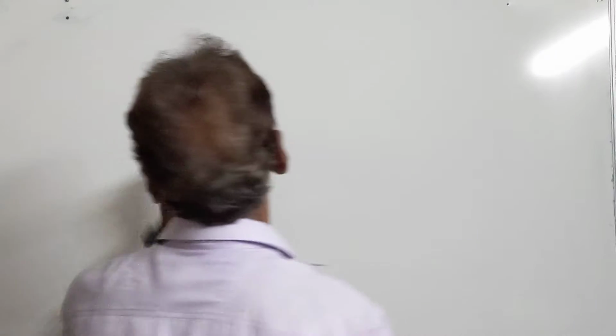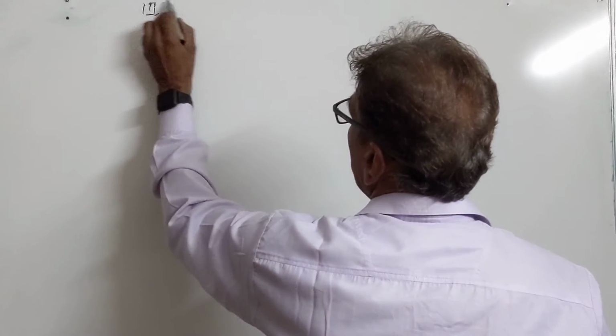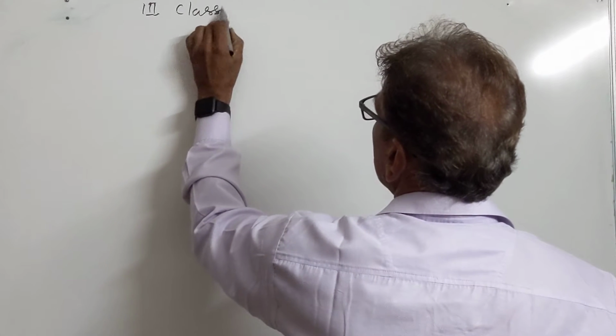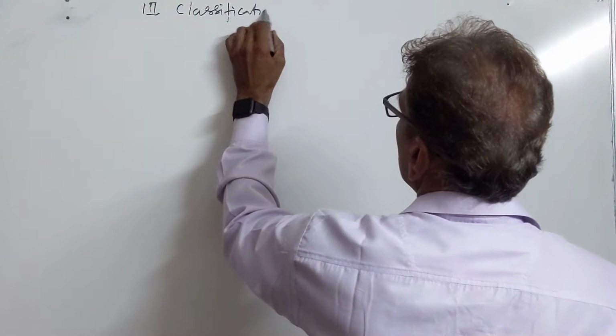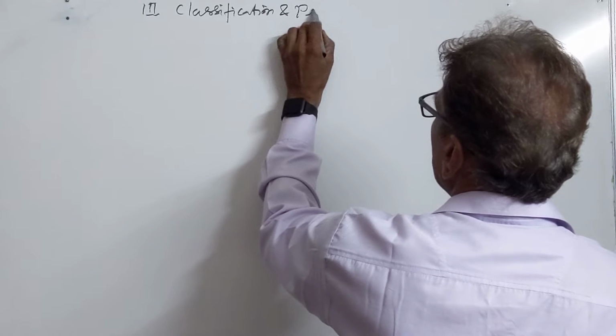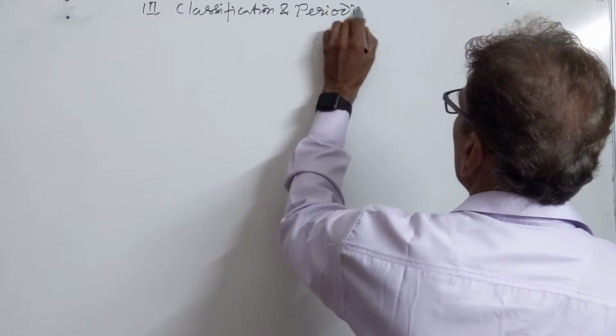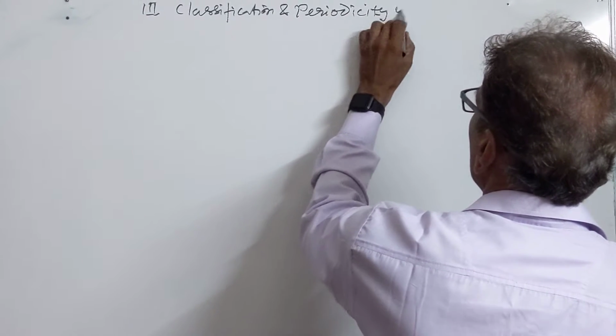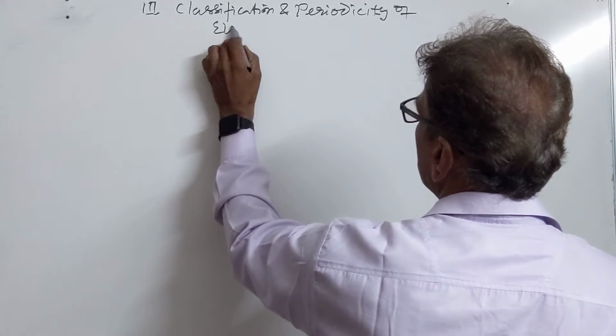We are starting with the third unit of the class 11, that is classification and periodicity of the elements. Unit number 3, that is classification and periodicity of elements.